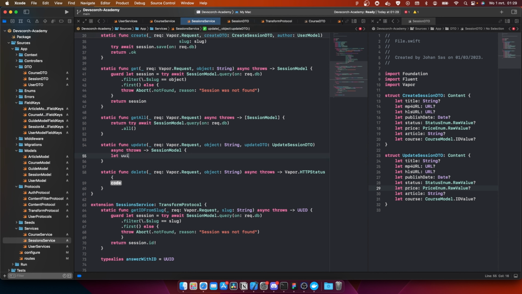Then an update. We can do let UUID is equal to try await get ID slug. That's gonna be req. This is gonna be object.